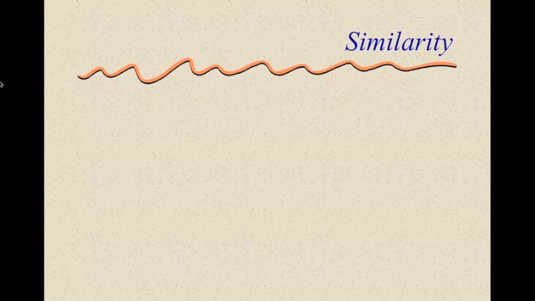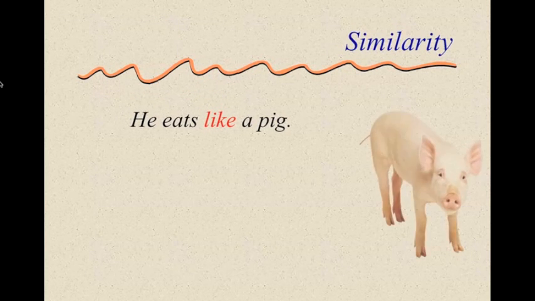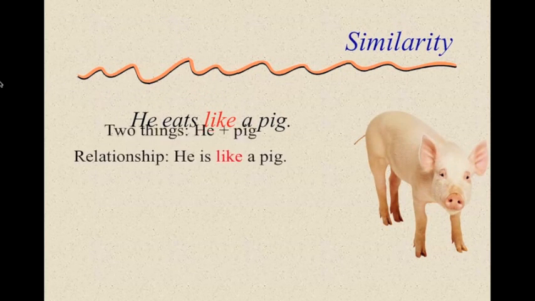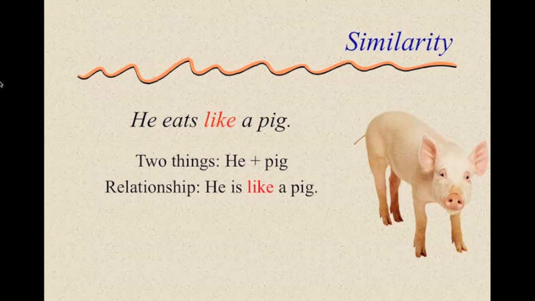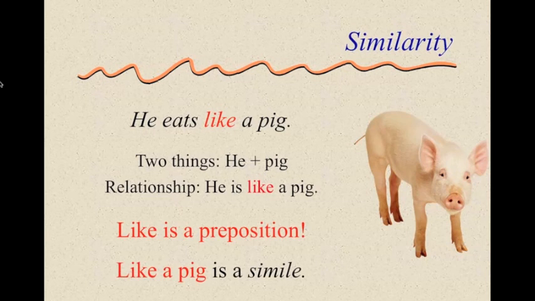Now let's talk about the relationship of similarity. He eats like a pig. So, you've got two things here. You've got he, which is actually a pronoun, and pig. The relationship is that he is like a pig, and so like is a preposition. One thing that you should take note of here is like a pig is also a simile. We'll be talking about similes more in our novel.